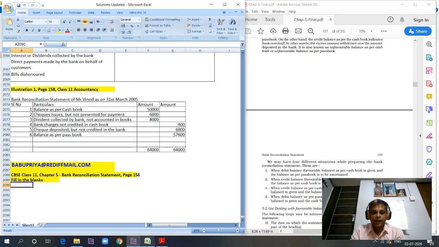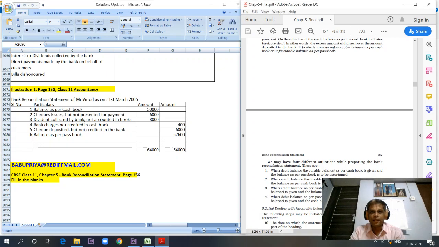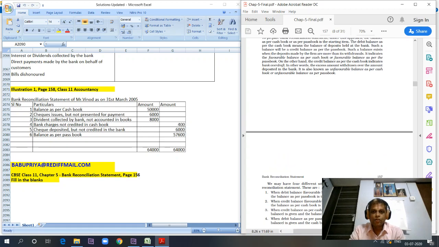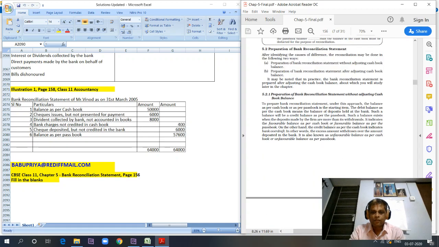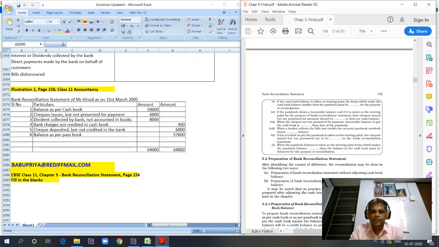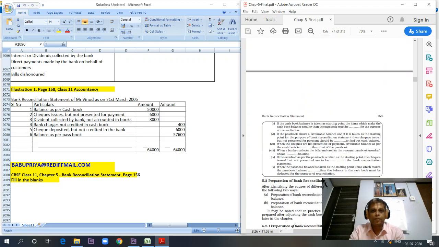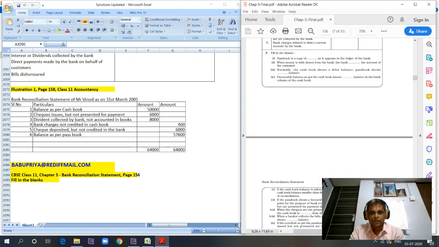Let's continue the bank reconciliation statement. I'm in class 11, chapter 5, bank reconciliation statement, page number 157. Today we will discuss some more basics, because we should be strong enough in our basics. There are some fill in the blanks on page number 155. Let's complete these fill in the blanks to understand the concepts better.